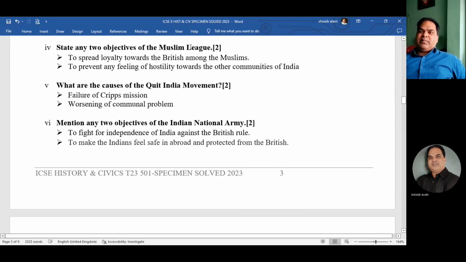State any 2 objectives of the Muslim League. 2 objectives. Okay, simple. The first objective of the Muslim League was to be loyal to the British. That means to promote loyalty towards the British among the Muslims and to prevent any feeling of hostility towards the other communities of India. Okay, 2 points.